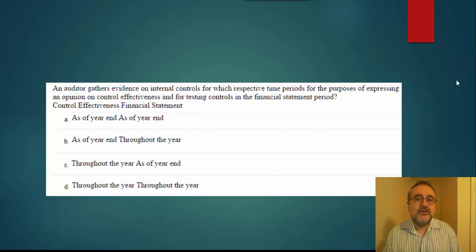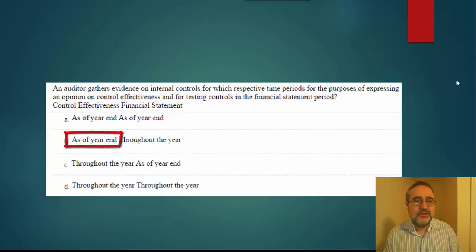Well, when we are expressing an opinion on control effectiveness based upon the Sarbanes-Oxley 404 testing, our opinion of internal controls is based upon a specific date as of the end of the year.